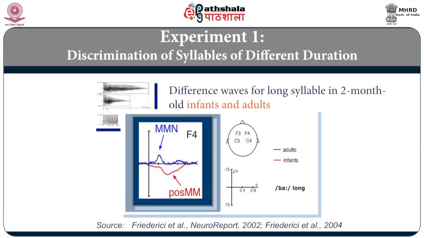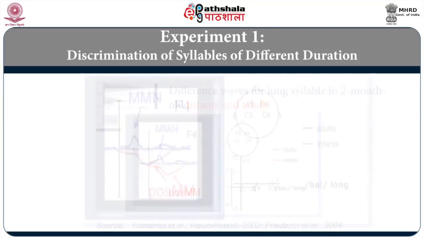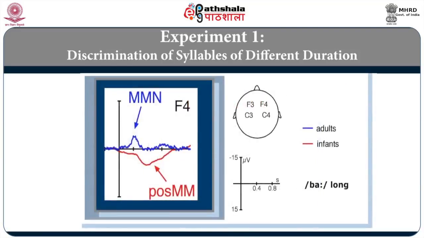There is some change even in infants. Infants have detected it, but notice the adults, the MMN is going on the negative side, negative is plotted up, and the infants on the positive side. So 2-month-old infants also could detect BA from BA, but for whatever reason the response is slightly different.